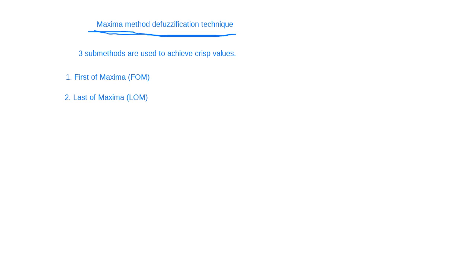And the third is the mean of maxima, which is called MOM. So in the maxima defuzzification technique, you can use three sub methods to achieve crisp values.